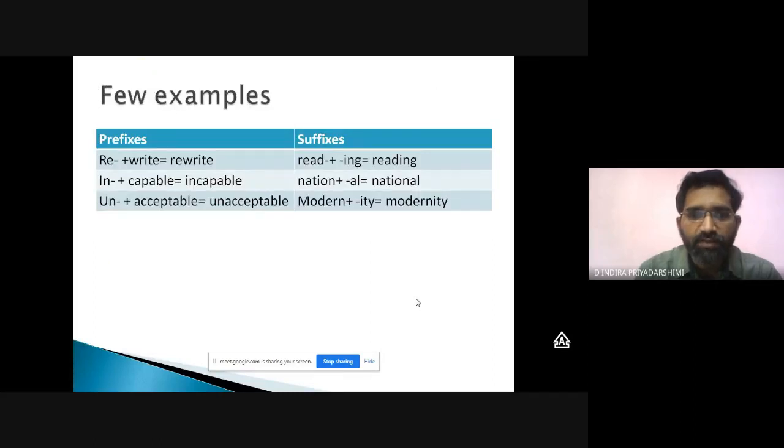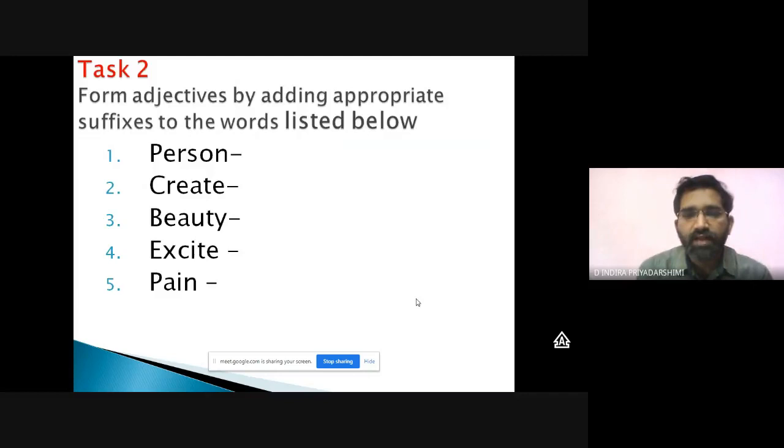Before task 2, here we have some more examples. Re plus write becomes rewrite. In plus capable, incapable. Un plus acceptable, unacceptable. Suffixes: read plus ing, reading. Nation plus al, national. Modern plus ity, modernity. This is how words are formed. We have another task here.